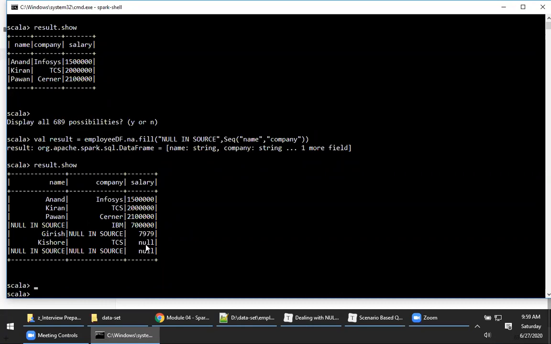Fine, but still I have to filter the null values for salary also, right? After we add this, then we can filter, like drop all the columns having null. Okay, so you mean to say for salary, whichever is having null, you're going to drop. Yeah. Okay, I can take that approach. Any other approach you can think of?